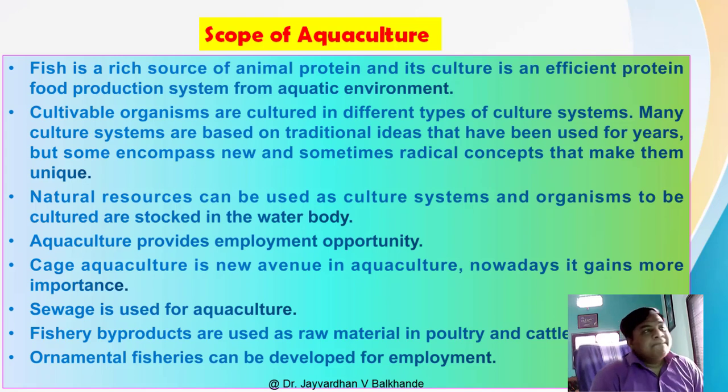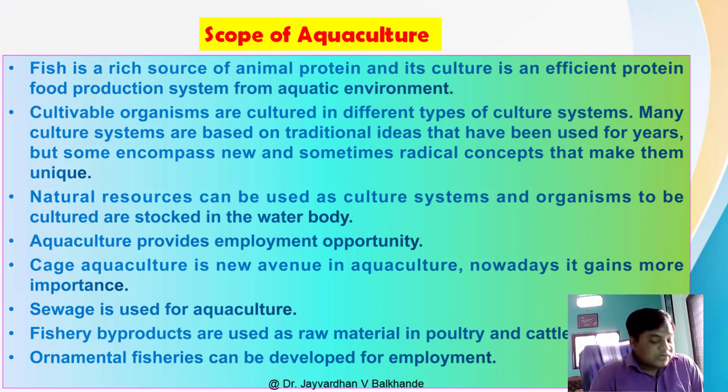Now the scope. See here, the fish is a rich source of animal protein, and its culture is an efficient protein food production system for the aquatic environment. The cultivable organisms are cultured in different types of culture systems. Many culture systems are based on traditional ideas that have been used for years, but some encompass new and sometimes radical concepts that make them unique. Nowadays farmers are not involved in traditional culture, because modern techniques are used. They are taking some training from a reputed institution.